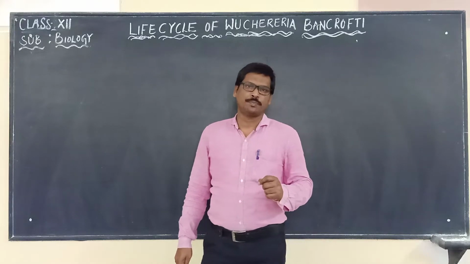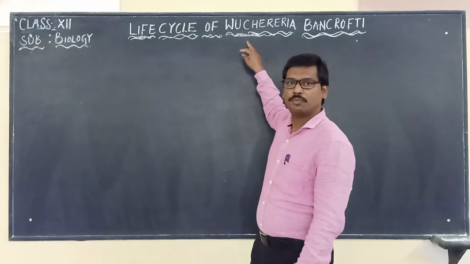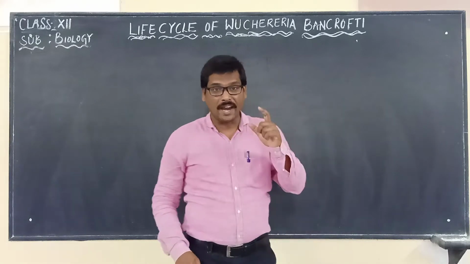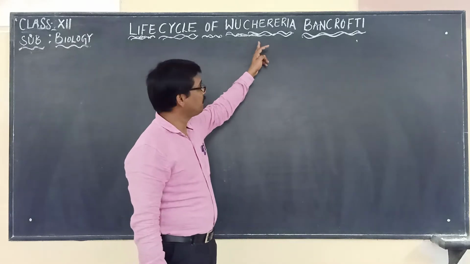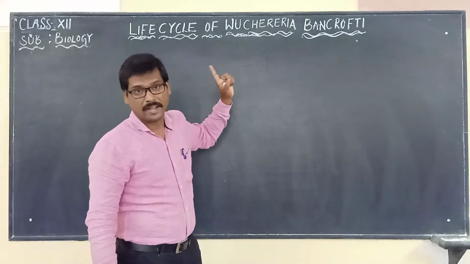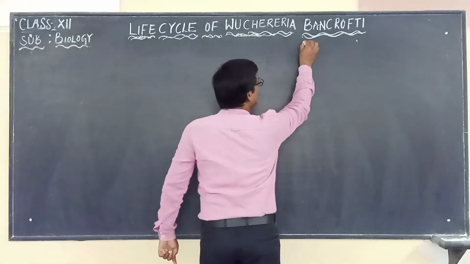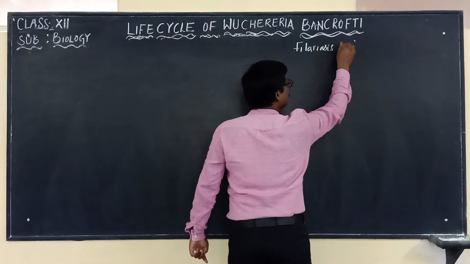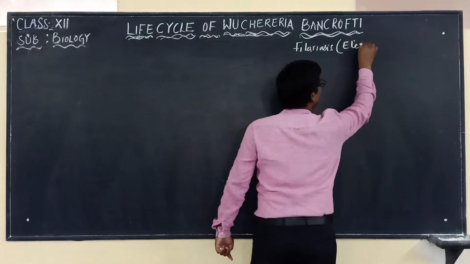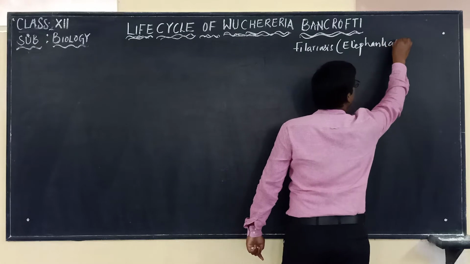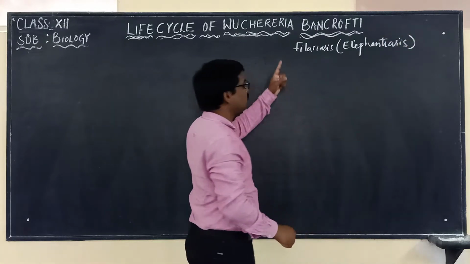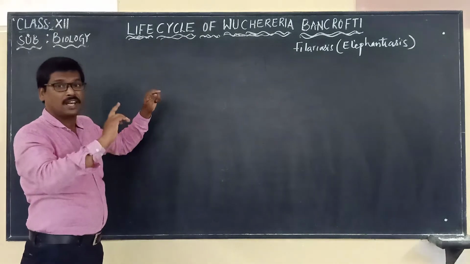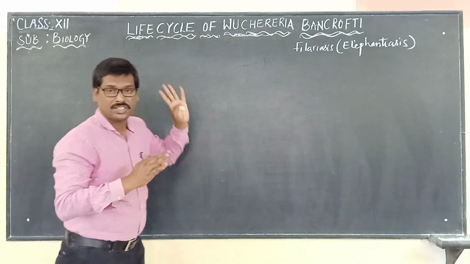Hi everybody, in this video we are going to discuss the life cycle of Wuchereria bancrofti. We already studied and identified the disease that is caused by this particular organism. The disease is known as filariasis, or it is well known as elephantiasis. This is the disease that Wuchereria bancrofti causes, and now in this video we are going to discuss its life cycle.